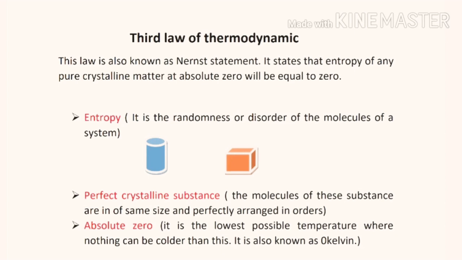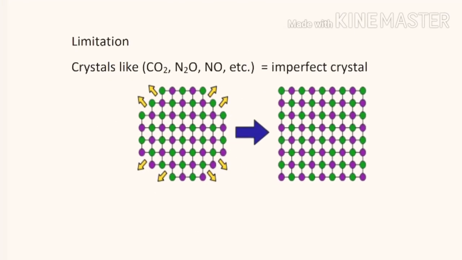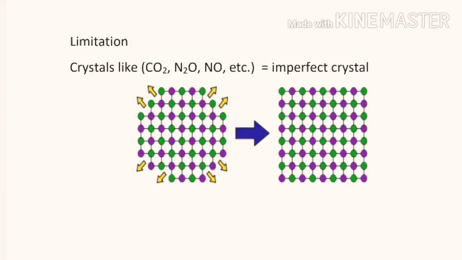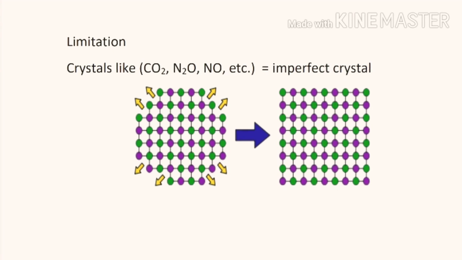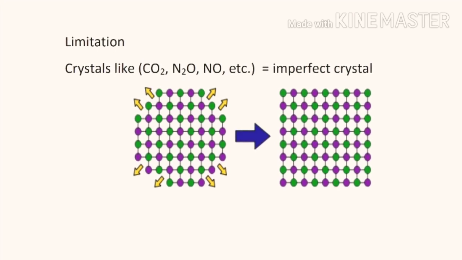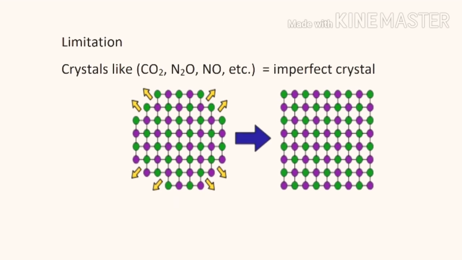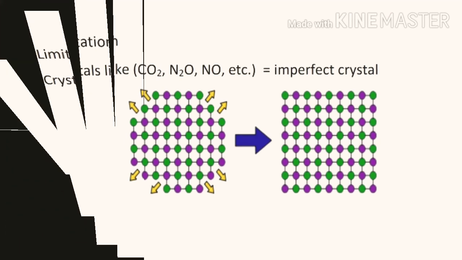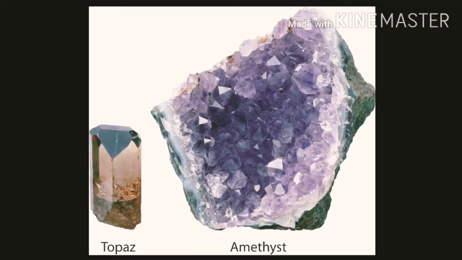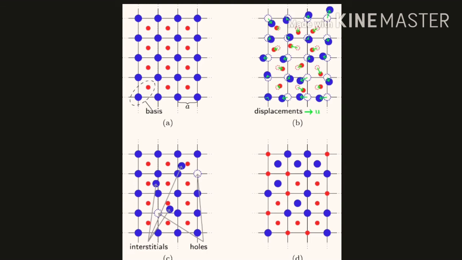Now let us know how this law violates the natural phenomenon of energy or entropy of any system. In reality, there is no presence of perfect crystalline matter or substance. Even the crystals of CO, N2O, H2O, etc. are found with imperfection, as there always exist impurities, vacancies, or interstitials.